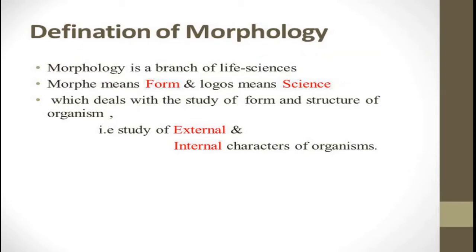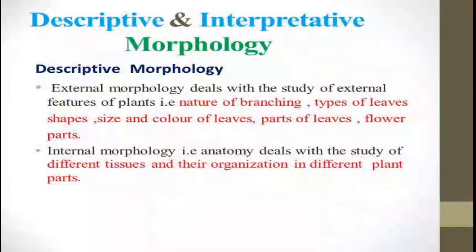External morphology deals with the study of external features of plants. For example, the nature of branching, types of leaves, shape, size, and color of leaves, parts of leaves, flower parts, etc. While internal morphology, that is the anatomy, deals with the study of different tissues and their organization in different plant parts.